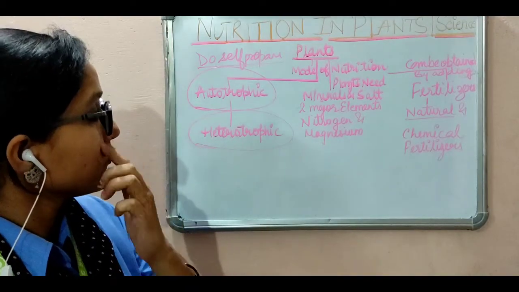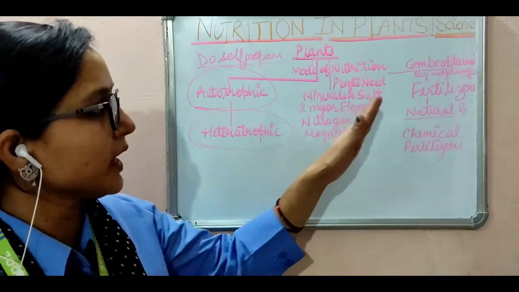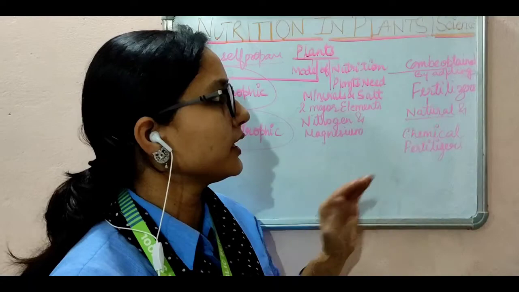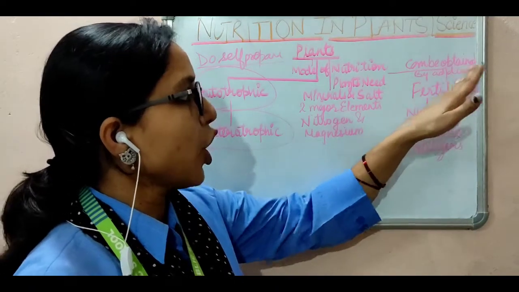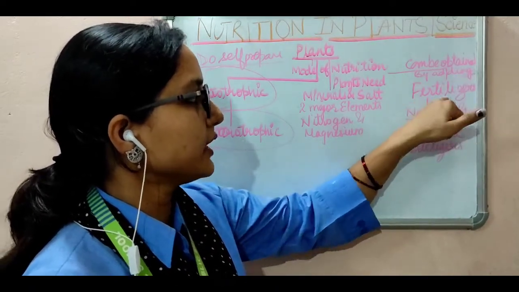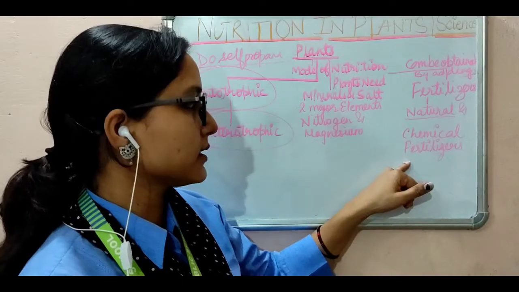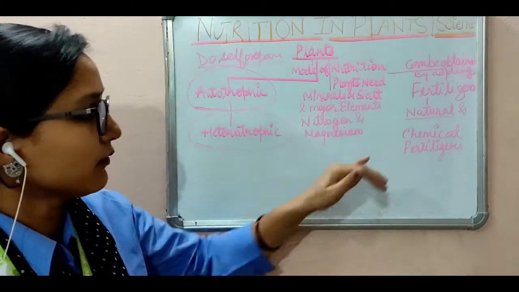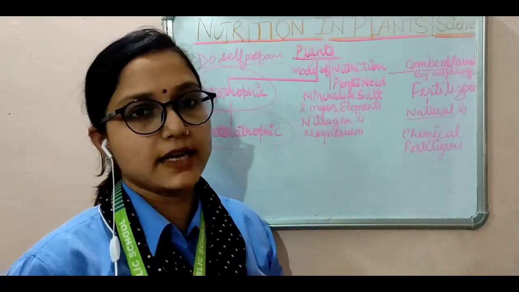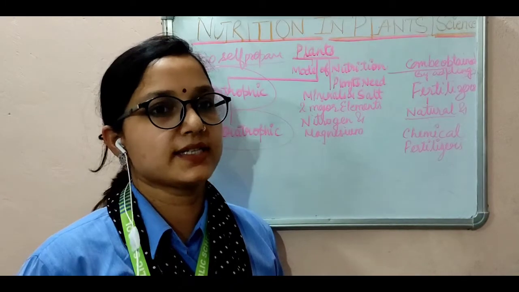Now for better nutrition we can add some fertilizers. These can be obtained by adding fertilizers to the plant. Some fertilizers are natural and some are chemical fertilizers. Natural fertilizers are manure and chemical fertilizers are pesticides.